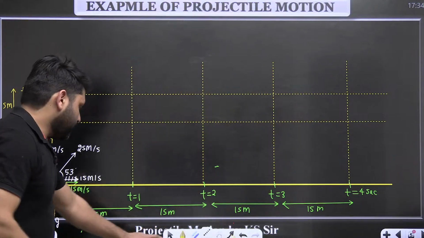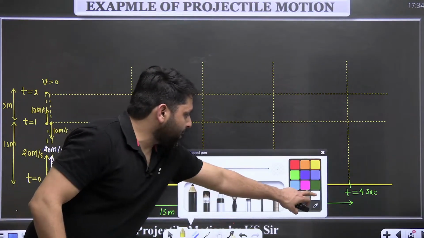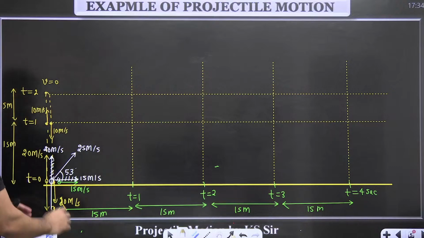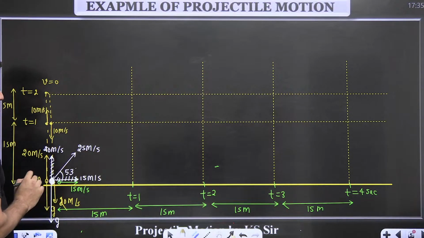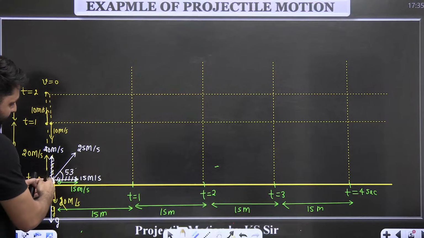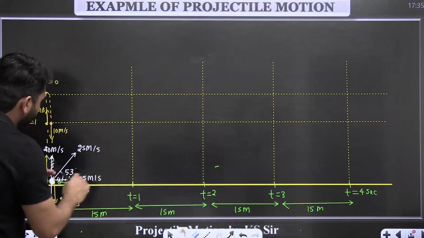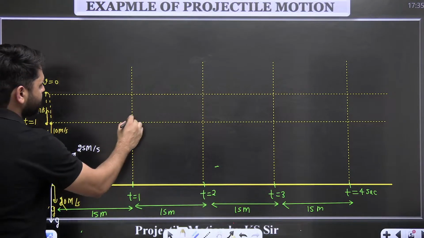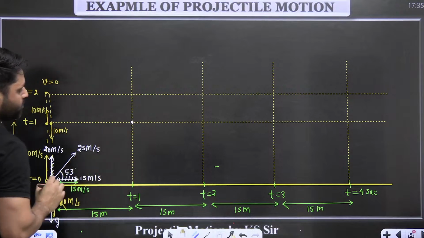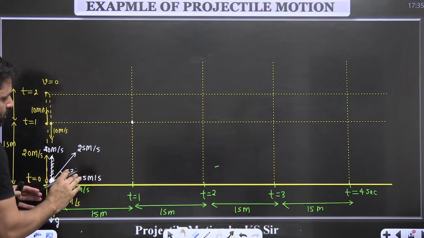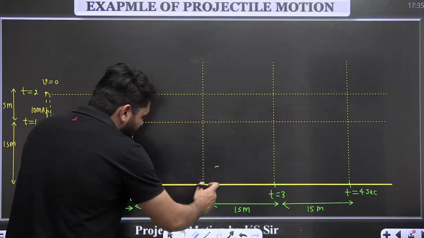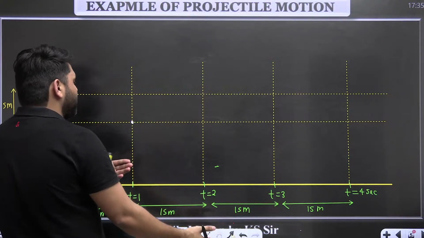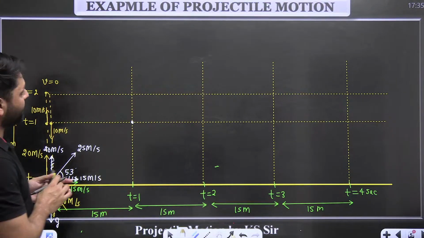Okay. Now what is actually happening here? So particle is starting motion from here. It is given a 25 meter per second velocity. So in 1 second it will travel 15 meter in this direction and 15 meter in this direction, means this particle will pass through this point. In next 1 second, in this direction it will again cover 15 meter, but in this direction only 5 meter.